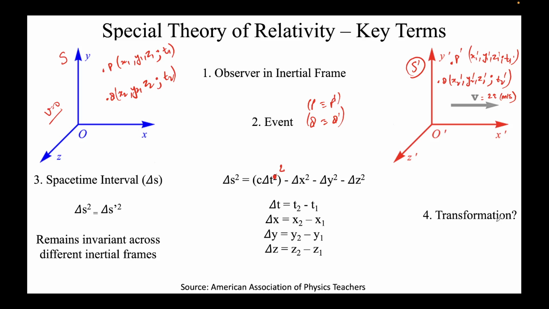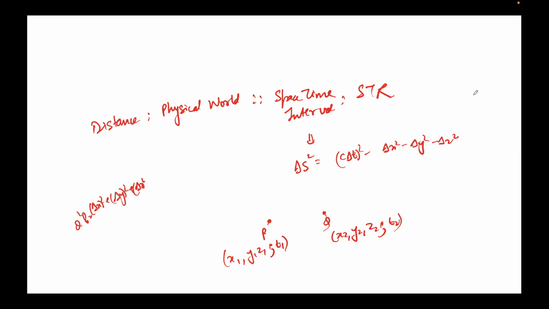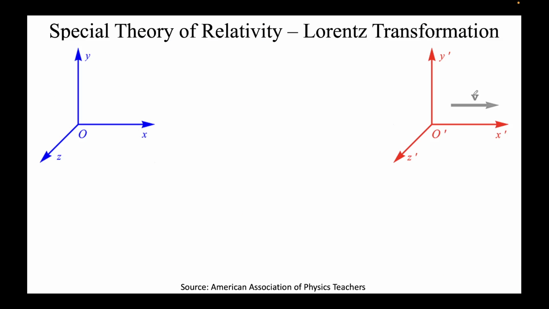Today we'll mostly focus on the transformations, how this is related to this. Any comments about this? Okay, good. Now we'll move forward. Let's forget about special theory of relativity for a minute, and talk in the non-relativistic frame. Let's say this is the frame S again, and this frame is S prime. S prime is moving at a constant velocity v with respect to the original frame S.